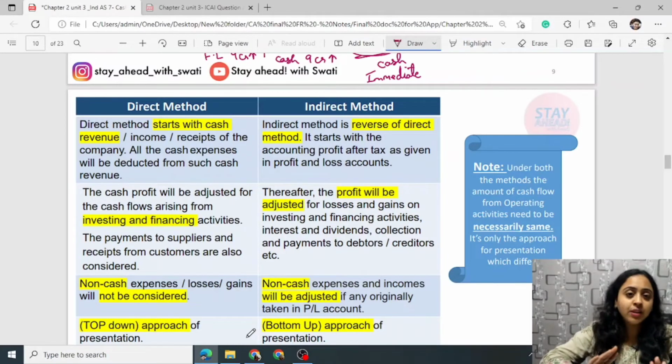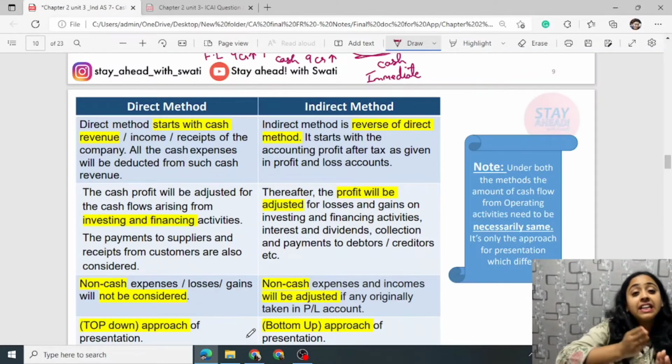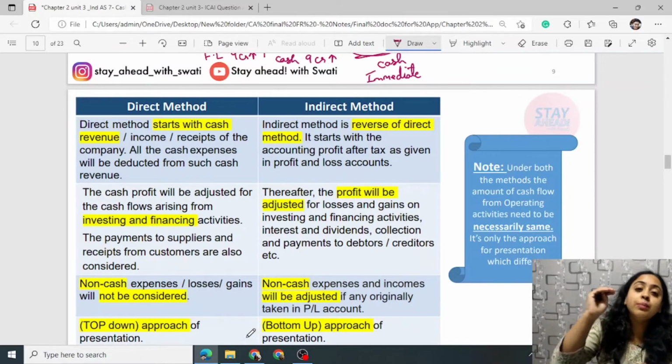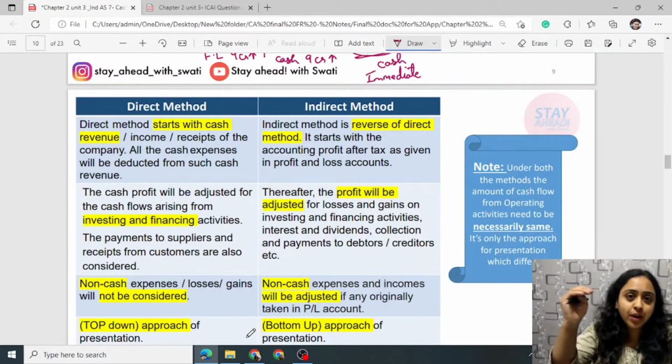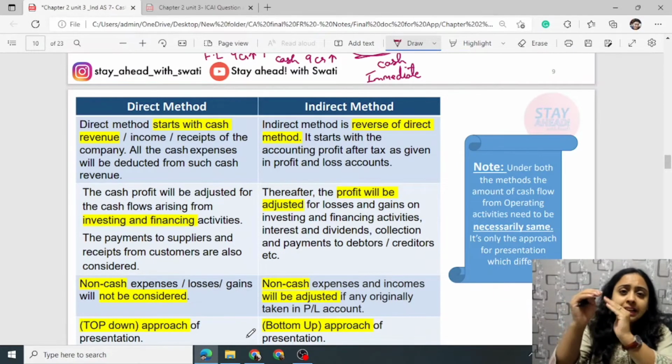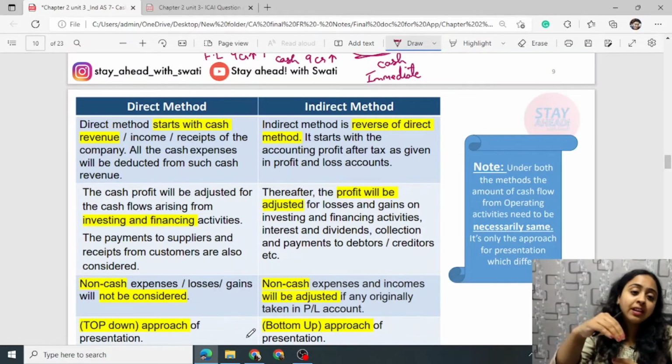After that, what net you get is your operating activity cash flow. Are you clear? Whereas under indirect method, what you do is you start with the P&L balance, that is net profit. Now you remove such non-operating incomes, non-operating expenses. You remove the non-cash incomes, non-cash expenses, and then you adjust the working capital, and that's how you get the cash flow under operating activity from indirect method.